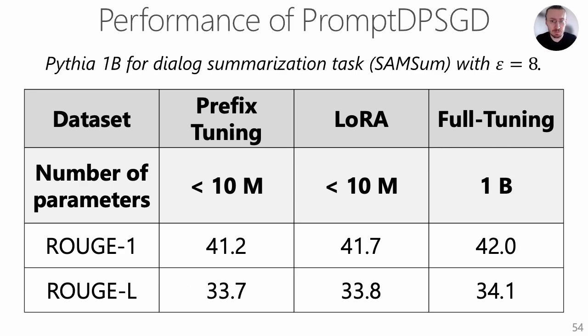We also run prefix tuning for the text generation tasks, where the task here is to summarize a dialogue. So despite that this is quite a difficult task, our prefix tuning performs relatively well, despite using much fewer parameters than, for example, full fine-tuning.